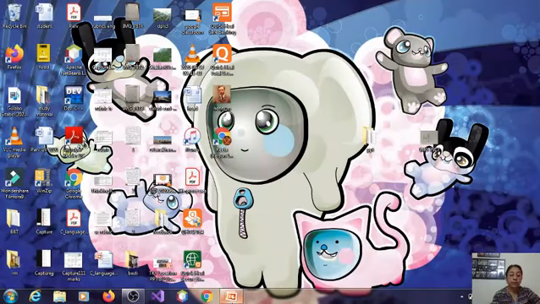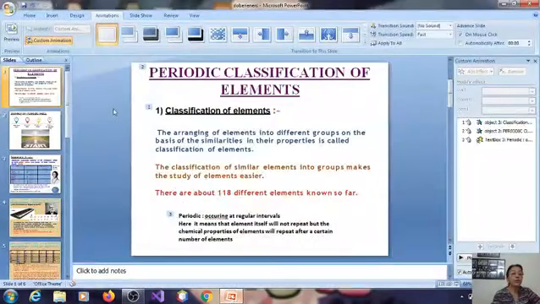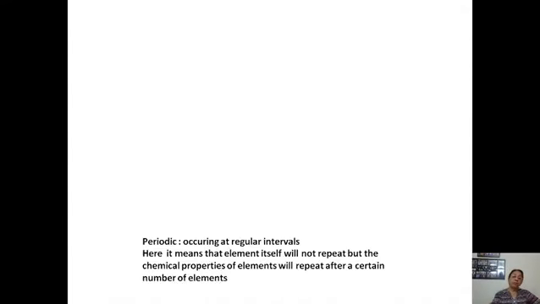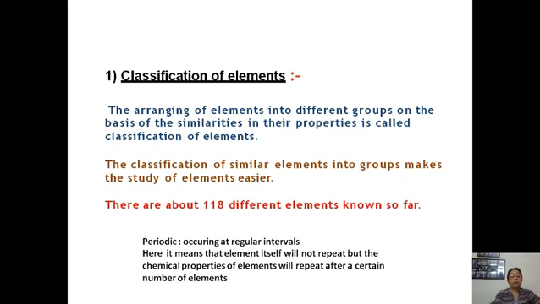Today I am going to teach you about the classification of elements. Elements, as you all know, contain one kind of atoms, and there are about 100 different elements known so far. If we study all the elements separately, one by one, it will be very difficult for us to remember the properties of each and every element, and it will take many years of your life.